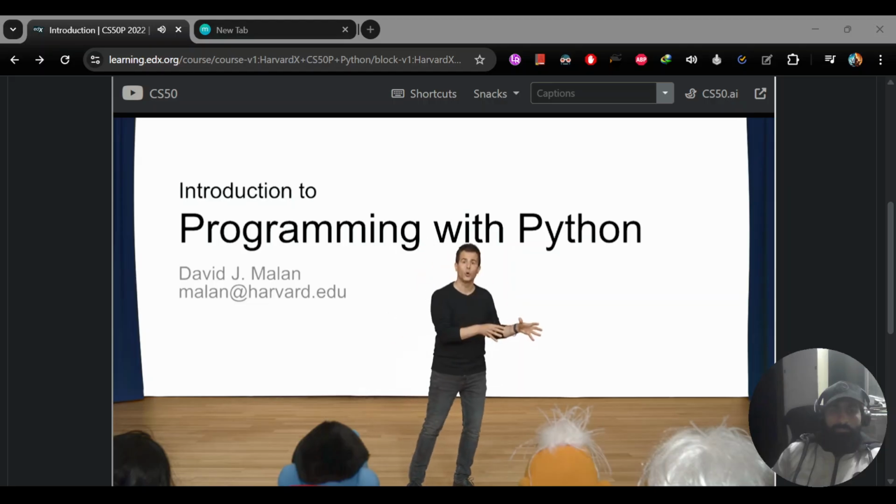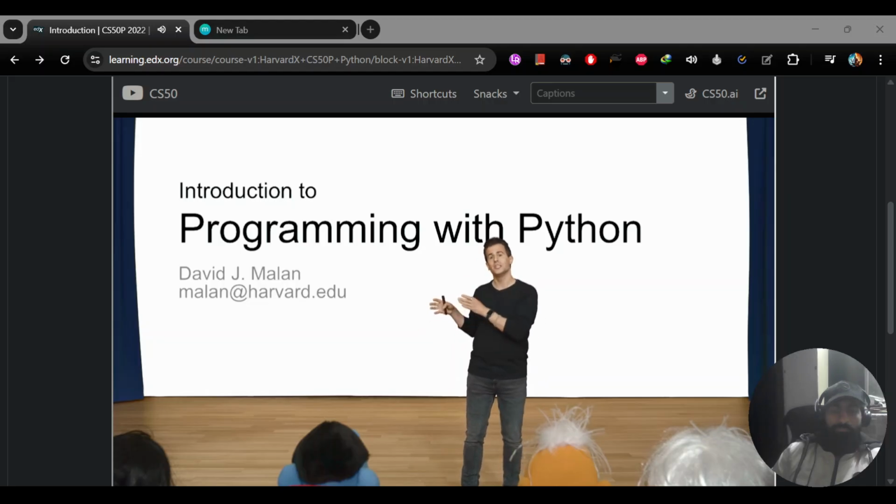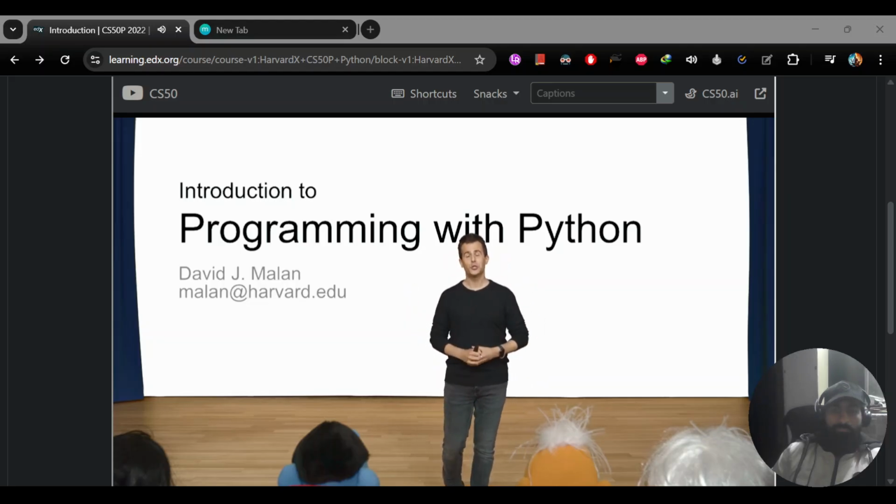Whether you aspire to solve code in the technical world, or perhaps in the arts, the humanities, the social sciences, the natural sciences, or beyond, you'll have ultimately the vocabulary and the technical skills via which to approach the same. This then is CS50, and this is CS50's Introduction to Programming with Python.